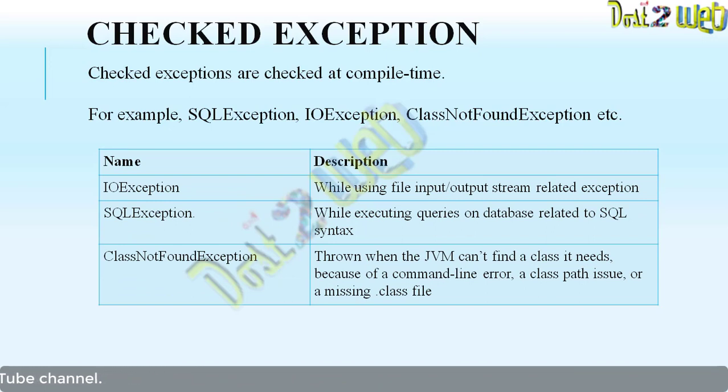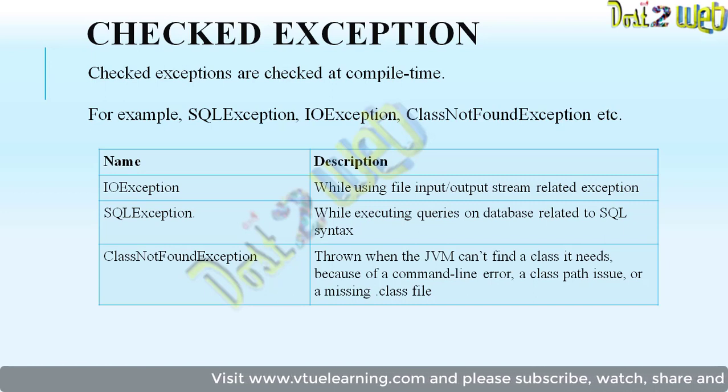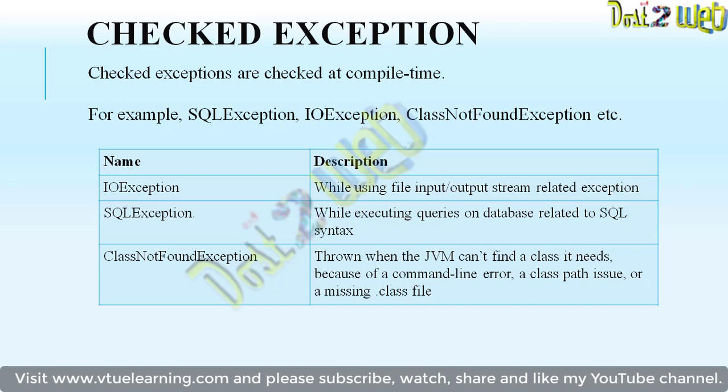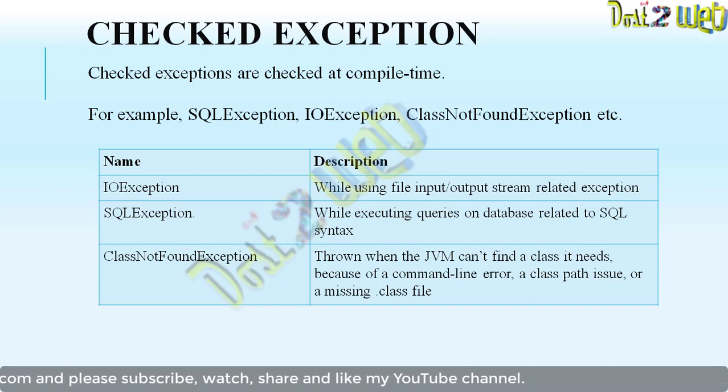The description is: IOException is related to input output streams. SQLException is related to executing queries on a database. ClassNotFoundException is thrown when the JVM cannot find a class which is needed, because of a command line error, class path issues or any file missing. The class you want to use, you have given the wrong path, or the dot class file is not there. So these come into the checked exception category.